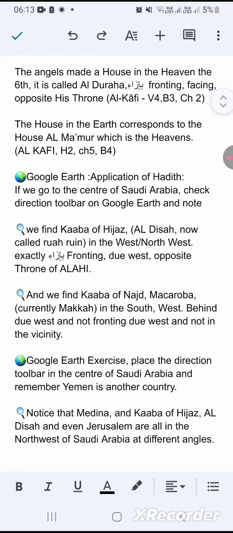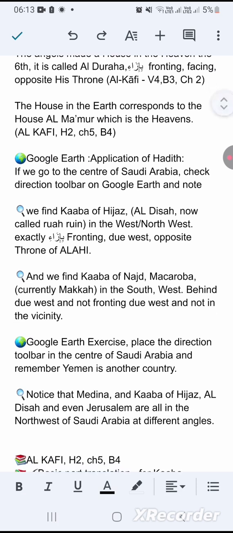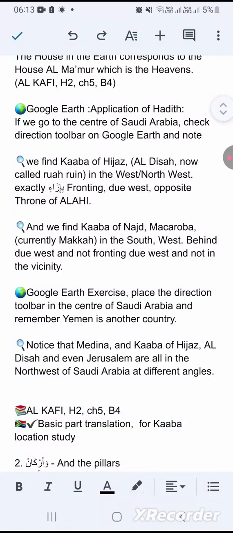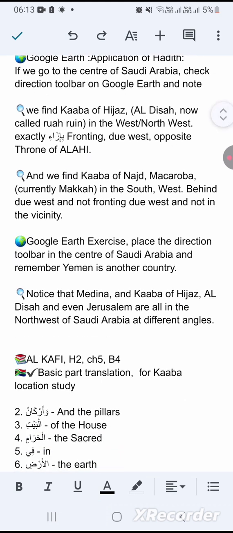If you look at the Google Earth application of the hadith, we go to the center of Saudi Arabia and check the direction toolbar on Google Earth. We find the Kaaba of Hijaz, Disah, now called Ruah, in the west northwest, exactly fronting due west, opposite the throne of Allah. And we find the Kaaba of Najd, currently Makkah, in the south, southwest, behind due west, and not fronting due west and not in the vicinity.